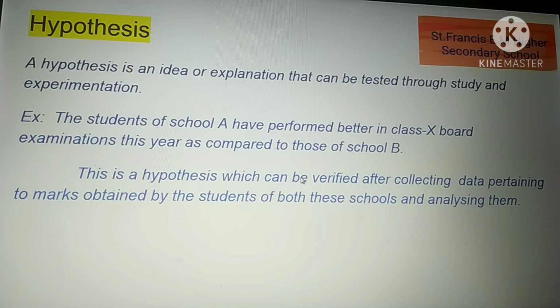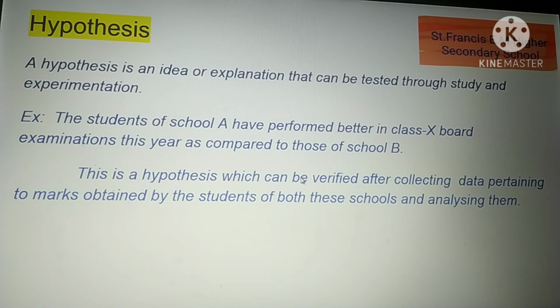This is our conclusion from studying the results of the students of the two schools. This conclusion is called a hypothesis. Now understand what a hypothesis is. It can be verified after collecting data pertaining to marks obtained by the students of both these schools and analyzing them.